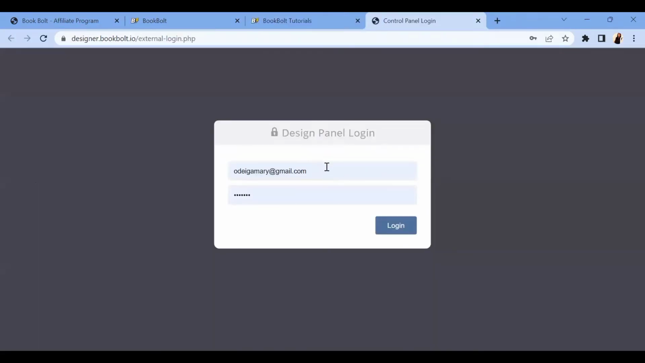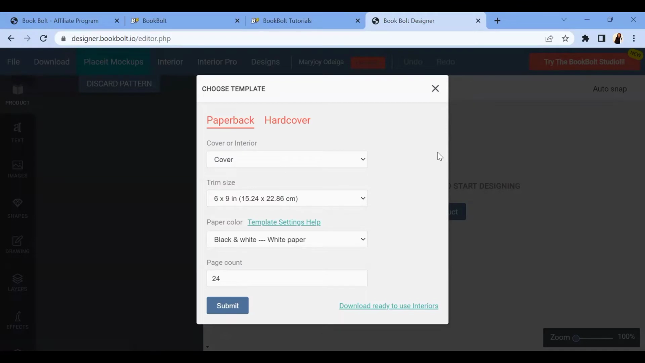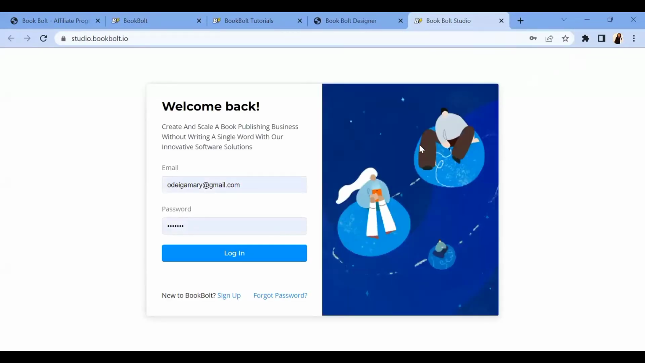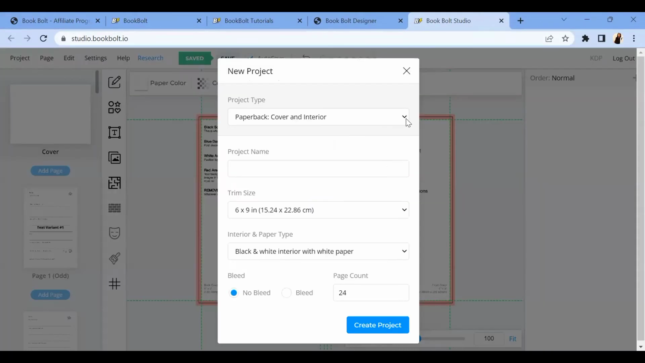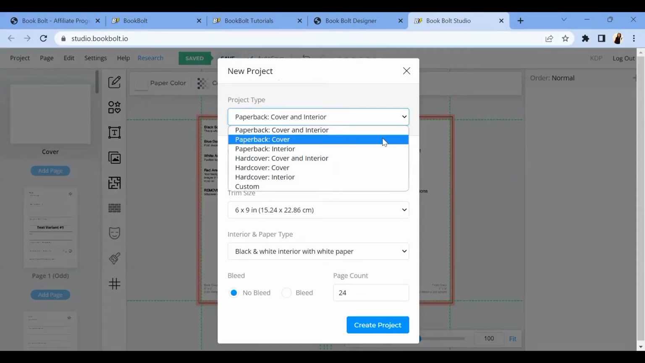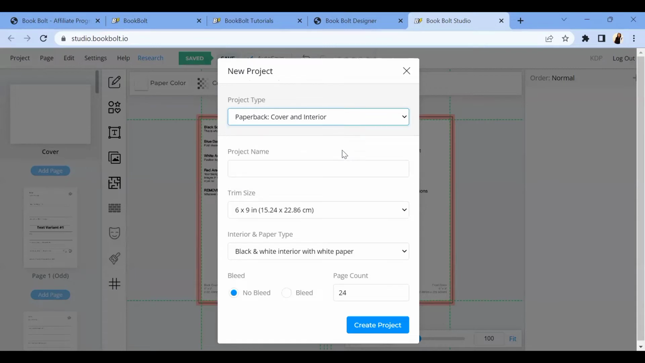It's going to ask you to put in your details. I already have my details here, so I'm just going to click login. So this is how it usually looks like. I'm just going to close this place and I'm going to try to use the BookBoat Studio. So I log into my BookBoat Studio. It asks me what I want to do. Is it paperback cover or interior? But you have the option of just putting paperback, both cover and interior. So you get to do the cover and interior together. So I just click cover and interior.